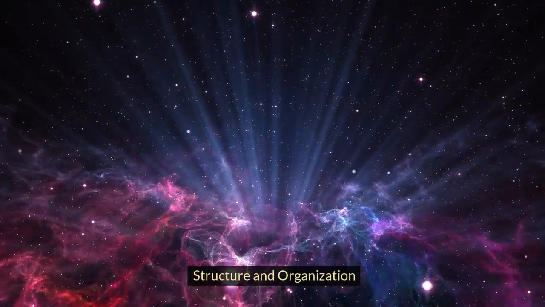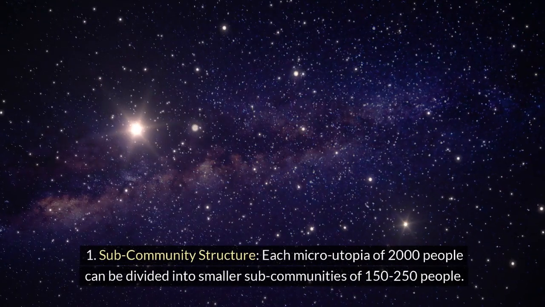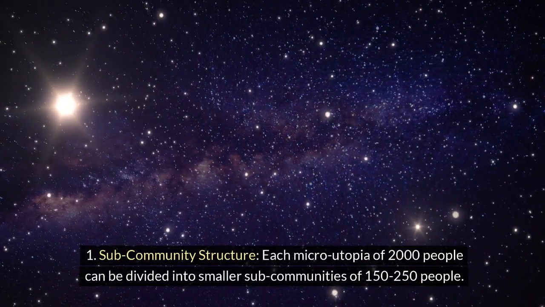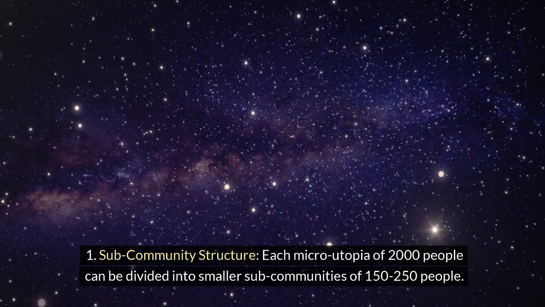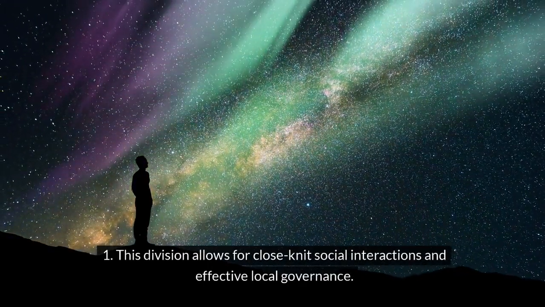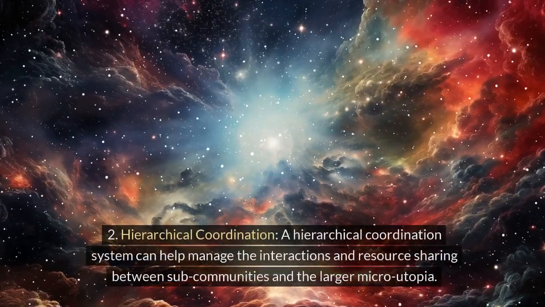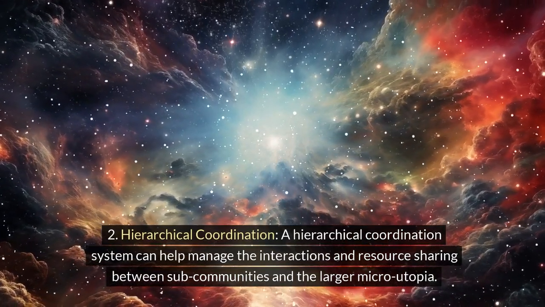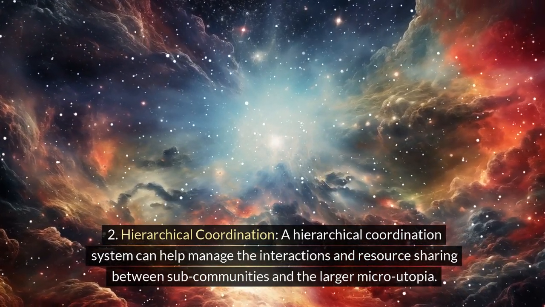Structure and organization. Division into sub-communities. 1. Sub-community structure. Each micro-utopia of 2,000 people can be divided into smaller sub-communities of 150 to 250 people. This division allows for close-knit social interactions and effective local governance. 2. Hierarchical coordination. A hierarchical coordination system can help manage the interactions and resource sharing between sub-communities and the larger